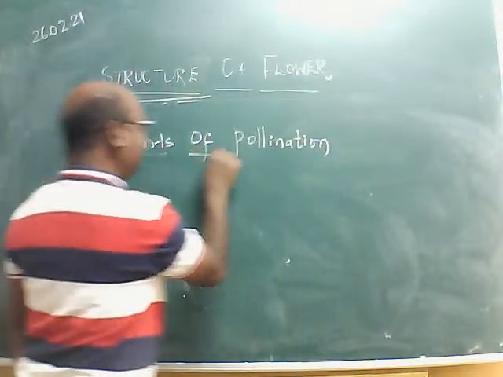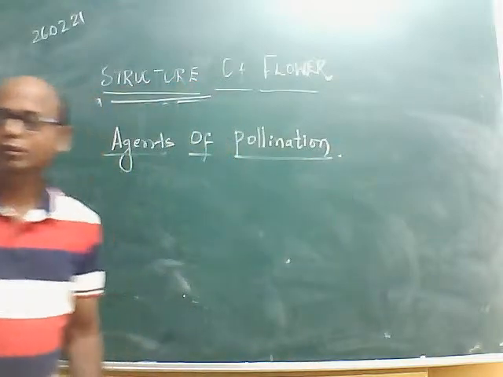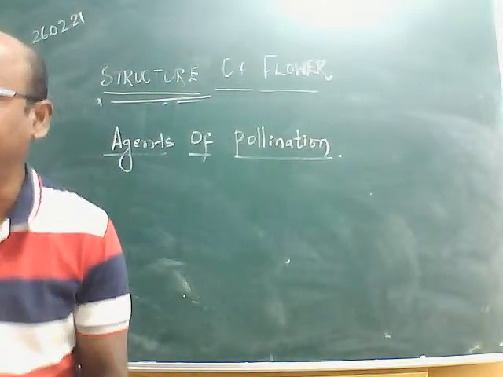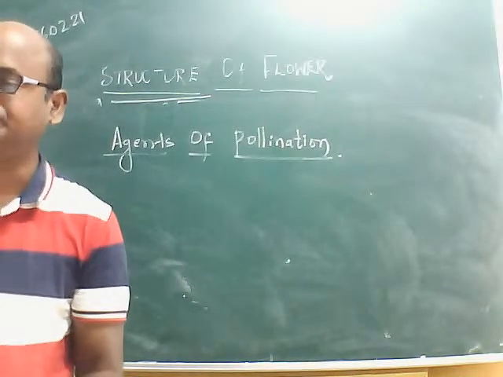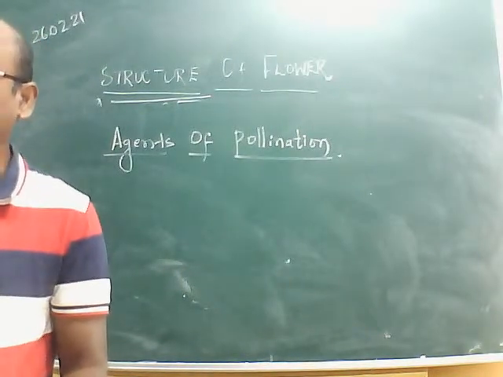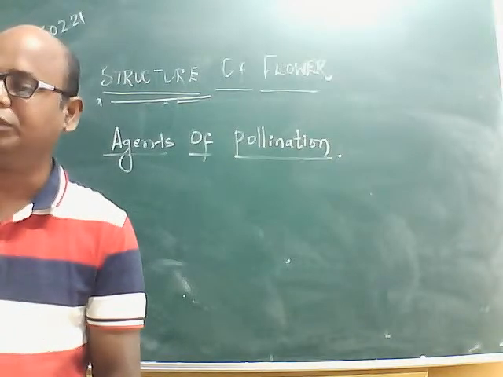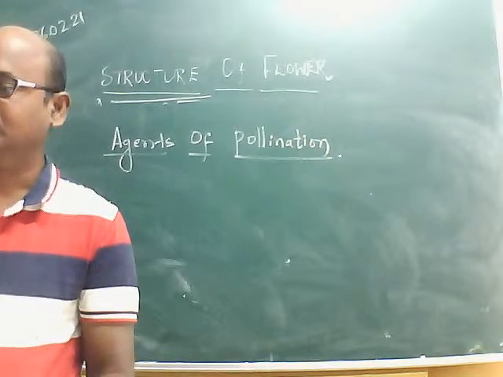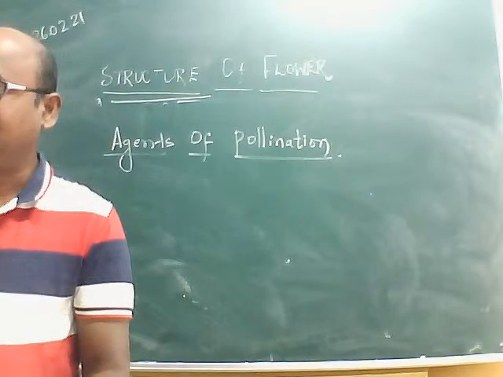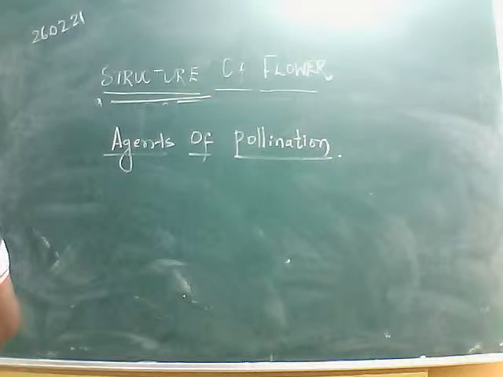What are the different agents of pollination? Just now I told you, write down in the chat box. Yes, Elijah has written, very correct.